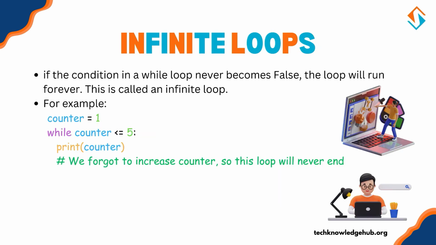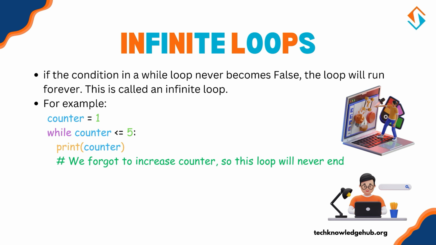Infinite loops, a quick warning: if a condition in a while loop never becomes false, the loop will run forever. This is called an infinite loop. For example, if we forget to increment counter: counter = 1, while counter <= 5: print(counter). To avoid infinite loops, always ensure your condition eventually becomes false. Use while loops when you want the loop to continue until a condition is met. Unlike for loops, you don't need to know the exact number of repetitions ahead of time.